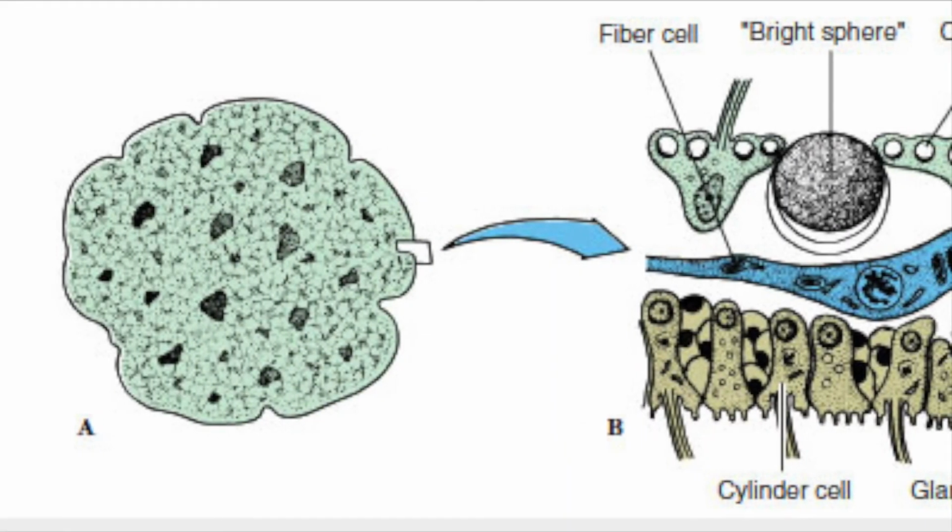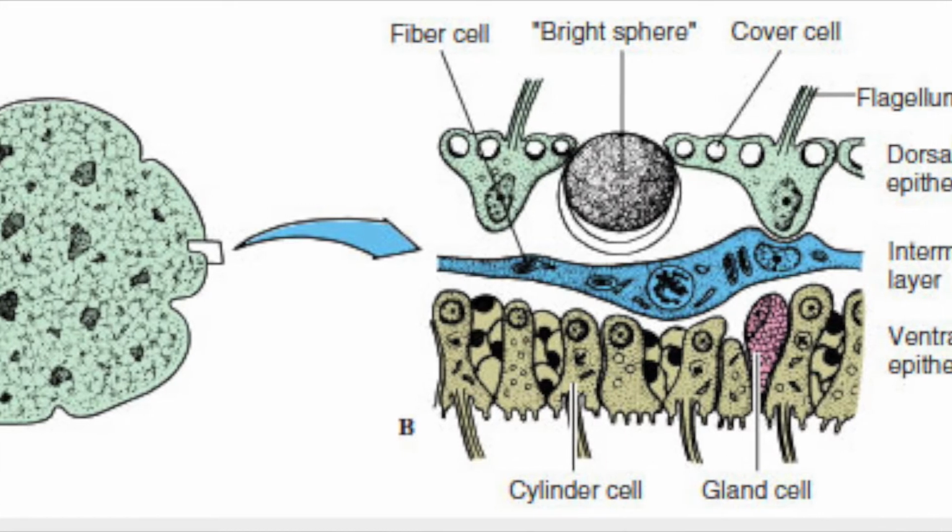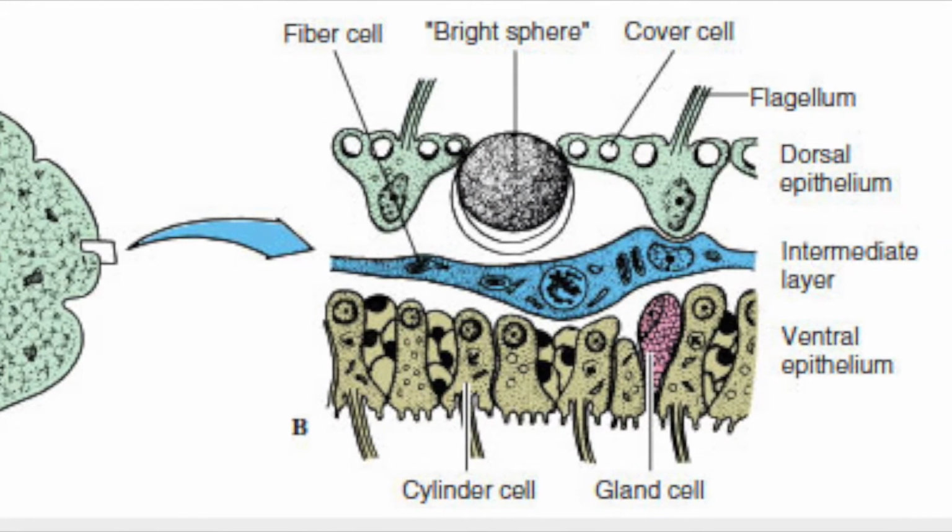The two species were discovered in the 1800s: Trichoplax adhaerens and Trichoplax reptans. The first one was found in 1883, but Trichoplax reptans we still haven't seen. They have four distinct cells, none of them minor: cylinder, gland, cover, and fiber. They're found in warmer subtropical waters, in the littoral zone, where they cannot be bothered.